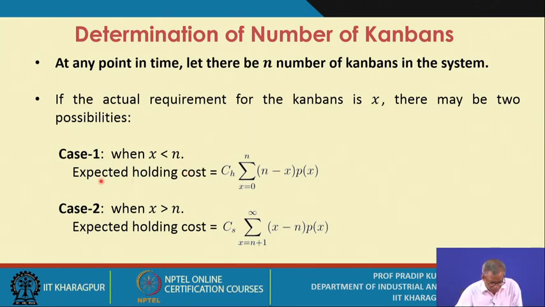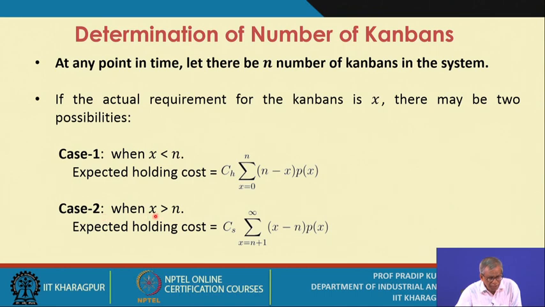So obviously there will be holding cost, and what is the expression for expected holding cost? Per unit it is CH, and you have this estimate: CH into sigma (n minus x) into px, where x varies from 0 to n. Is it okay? A simple logic.